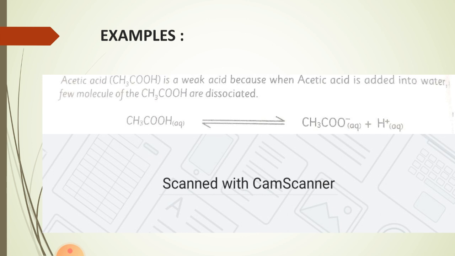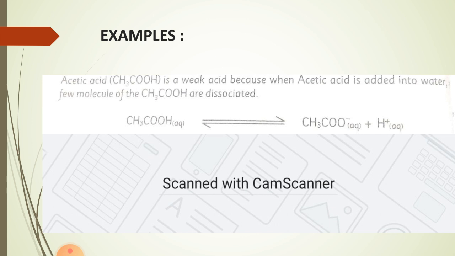CH3COO- becomes the conjugate base, so it will easily attract the other one, H+. CH3COO- is a bulky ion. It will easily attract the H+, or you can say due to the electronegativity difference of oxygen and hydrogen, oxygen will leave the hydrogen, but again in the opposite reaction, as soon as they are formed, they will rejoin again to form the CH3COOH.